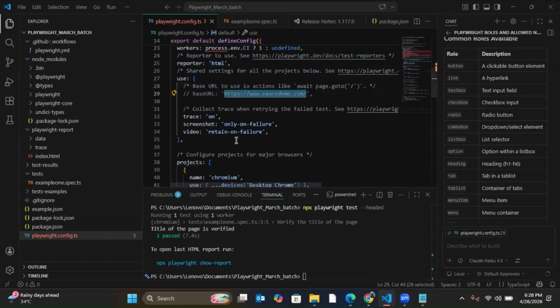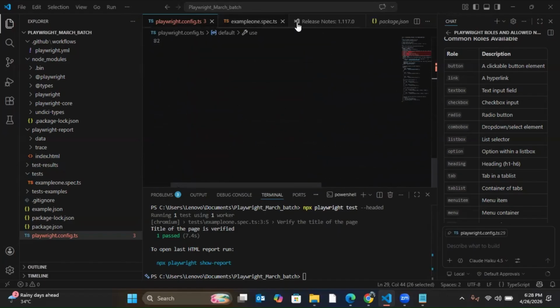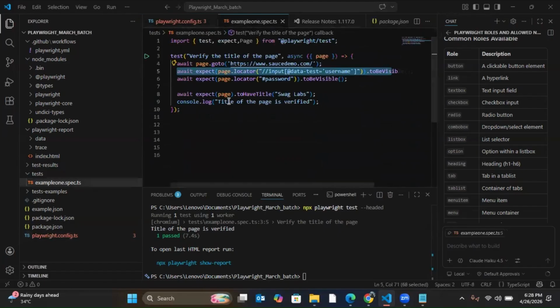It's not defined here. Then what will it do? It will take the default timeout. If it was defined here, then it would have taken from that, so I can directly go without giving a wait for every web element. In Selenium you have to give a wait for every web element, but here you don't have to give a wait for every web element.